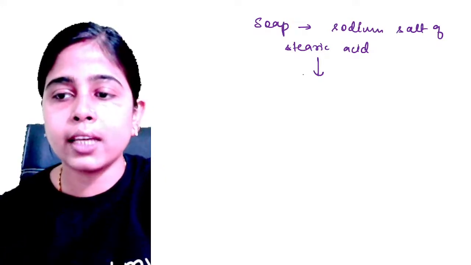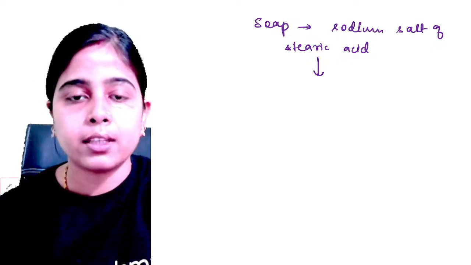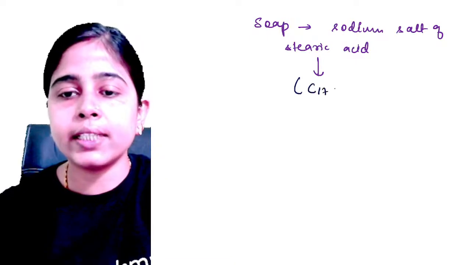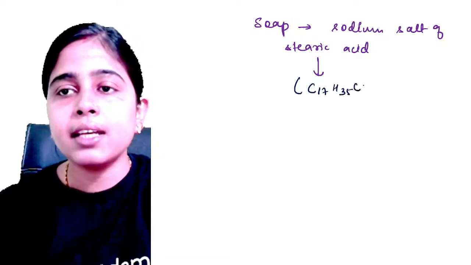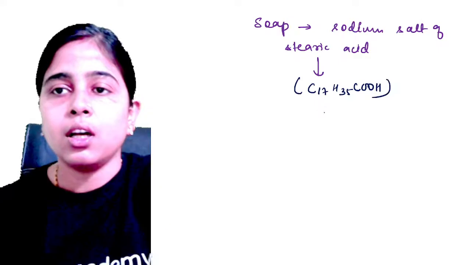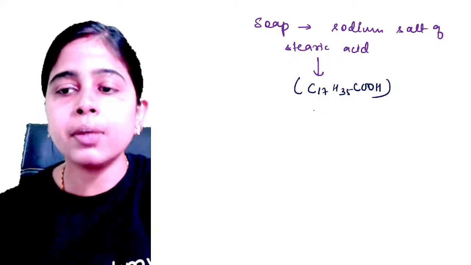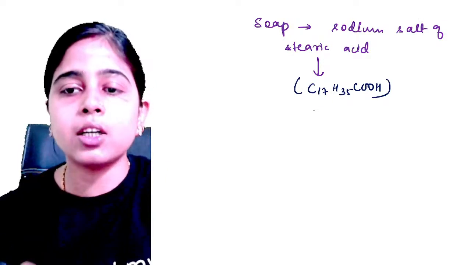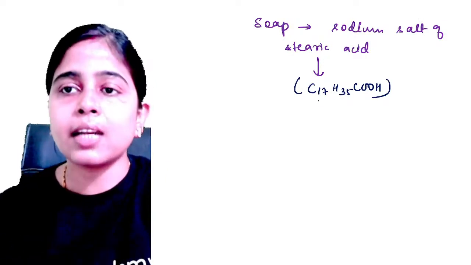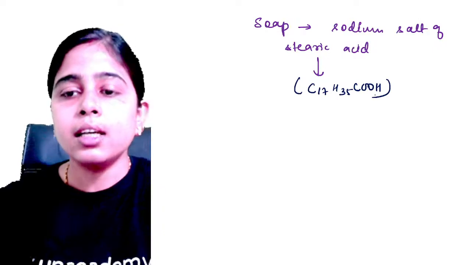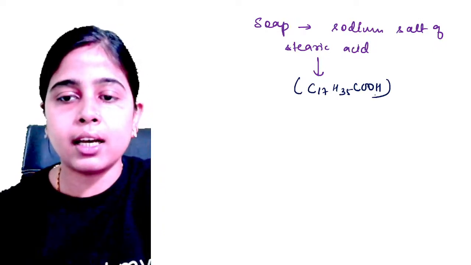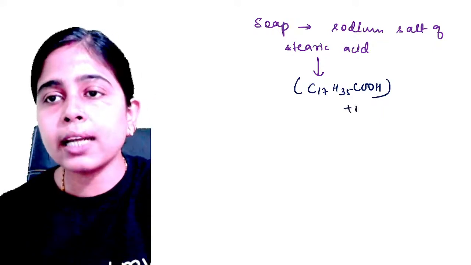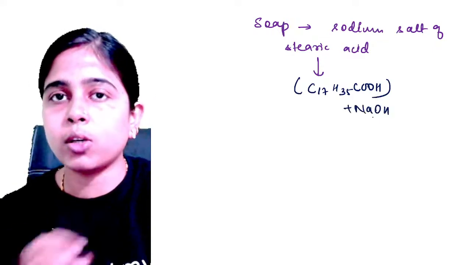Okay, octadecanoic acid. Clear? So let me show you the stearic acid: C17H35COOH. Okay, heptadecanoic acid, or it can be your octadecanoic acid also. These are very long chains, saturated long chains of fatty acids. These are all saturated compounds. Clear? So this is your heptadecanoic acid.